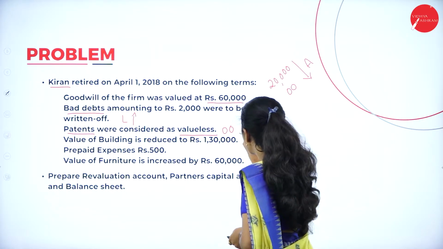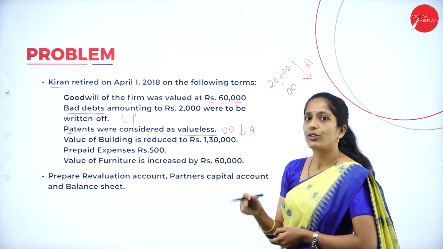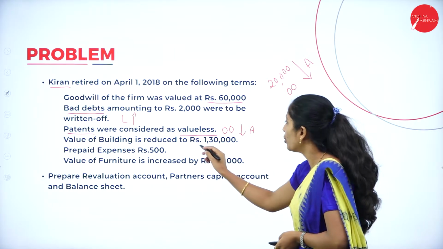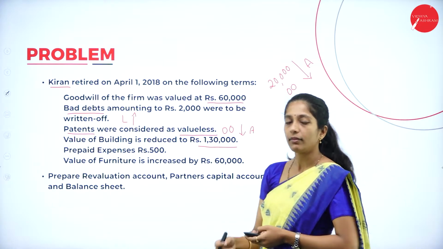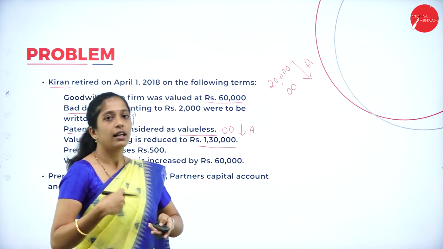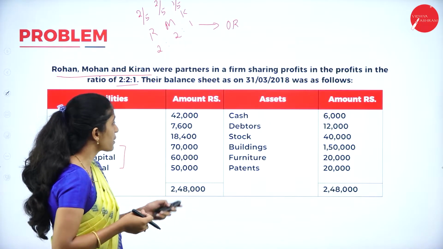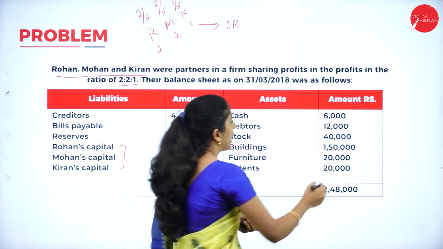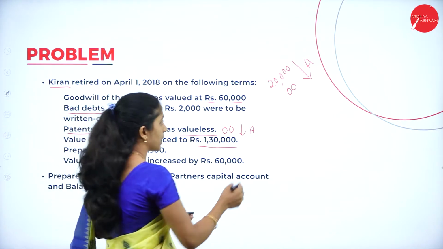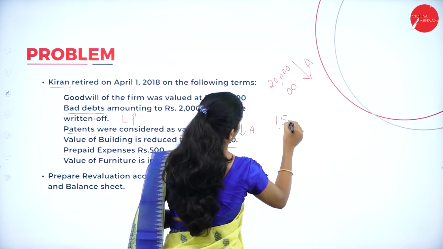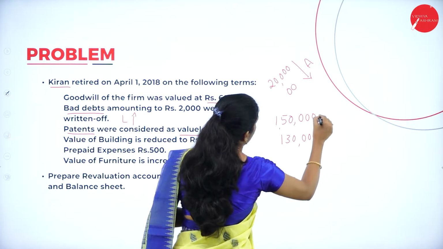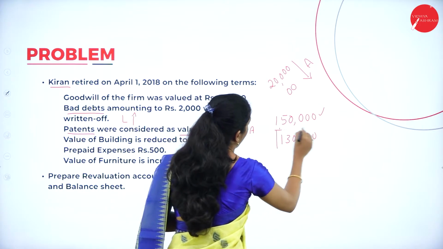So here it is a decrease in the value of asset. So where do we record? In our revaluation account. Next, value of building is reduced to 1,30,000. Now they are telling that the current value of building is 1,30,000. Let us see what was the previous value. If you see the balance sheet, building value is 1,50,000. Now they are telling that it is reduced to 1,30,000. Earlier it was 1,50,000. Now it has been reduced to 1,30,000. So this was the previous value and this is the current value.